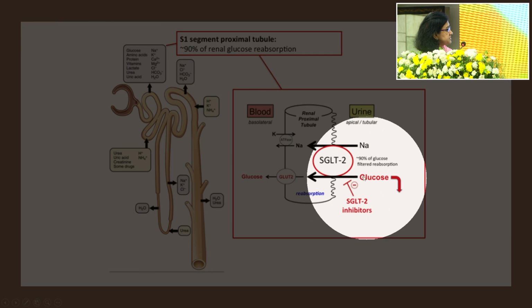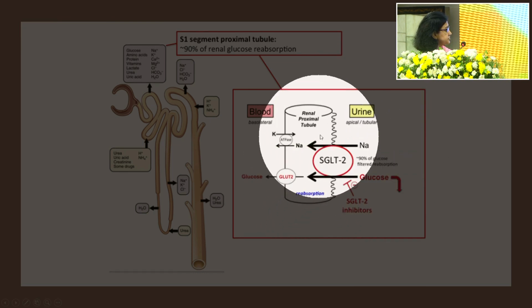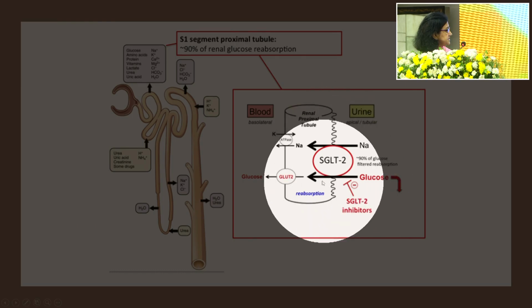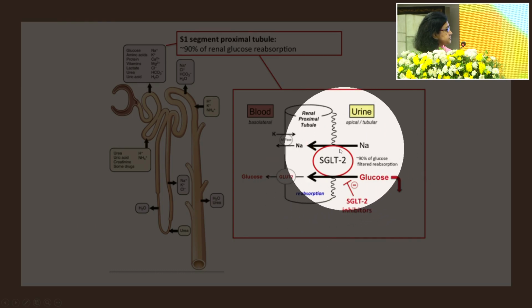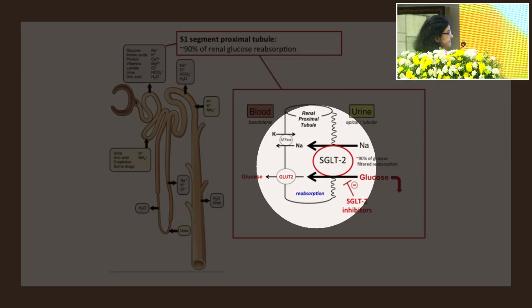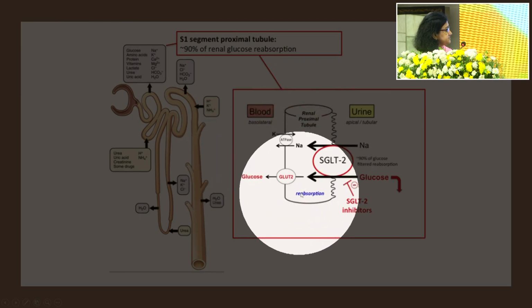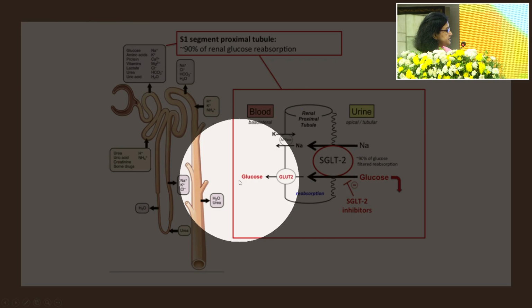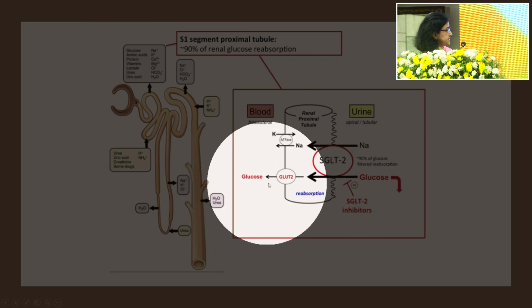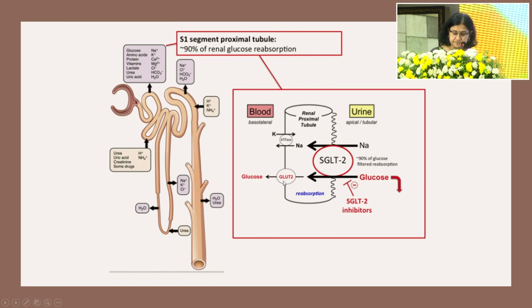And this is how the SGLT2 receptor works. From the urine, it reabsorbs sodium and glucose using energy from ATP. This has to be done against a gradient. It has to pull in the glucose from the urine. After that, the sodium enters the blood using a sodium-potassium ATPase pump, whereas the glucose passively comes across using the GLUT2 receptor back into the blood.